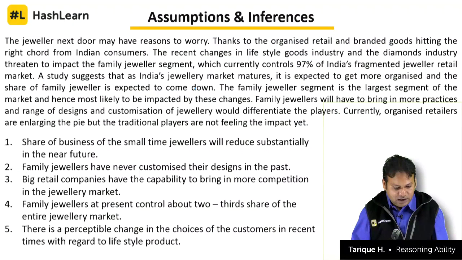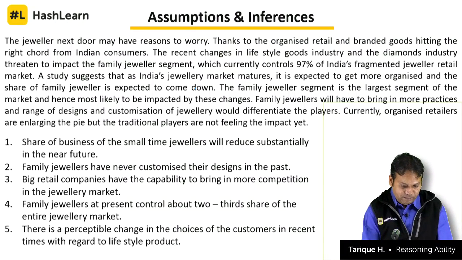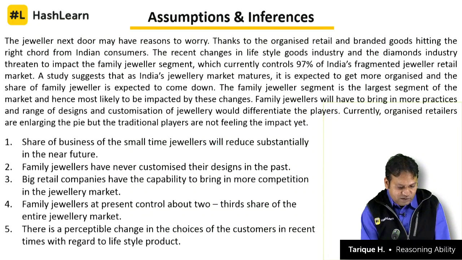Let's look at the 5 inferences and decide whether they are definitely true, probably true, data inadequate, probably false, or definitely false. First one: the share of business of the small-time jewelers will reduce substantially in the near future. They are not feeling the impact yet.